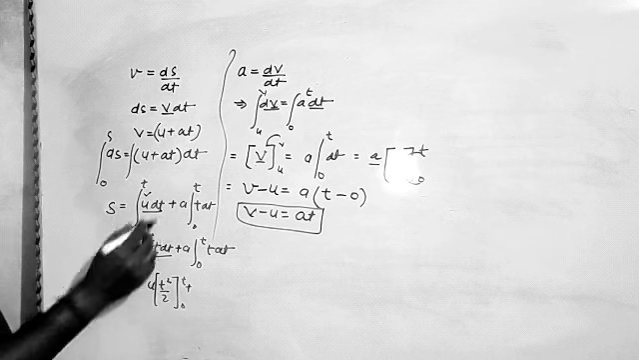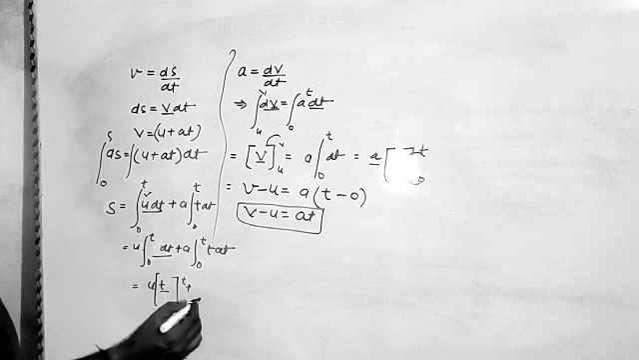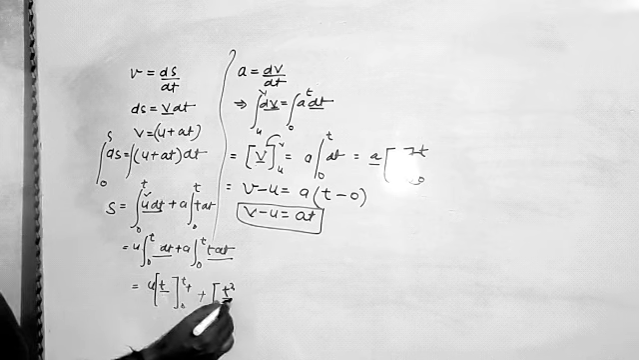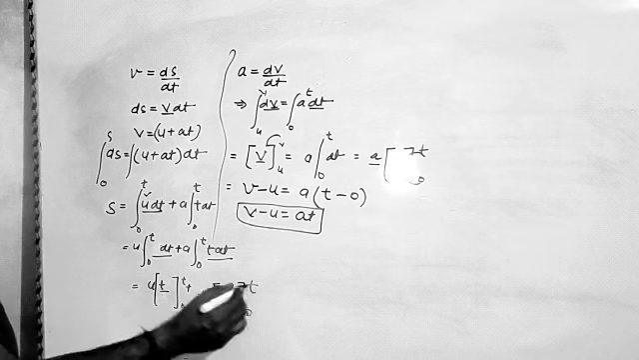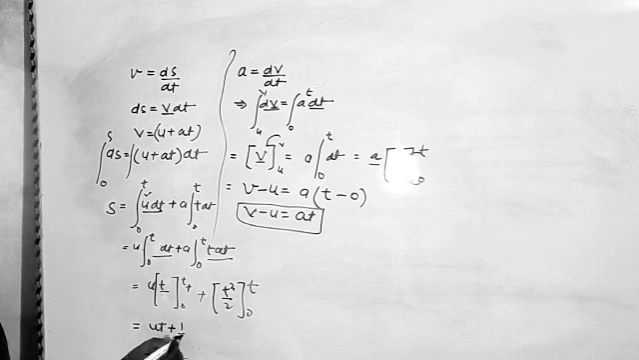Sorry, here there was no t, so it will become just t, and the integration of t dt will be t square by 2. Now we have to place the limit, and after placing the limit we will have ut plus half at square. This is the second equation.